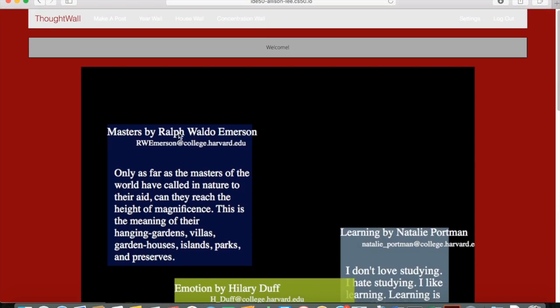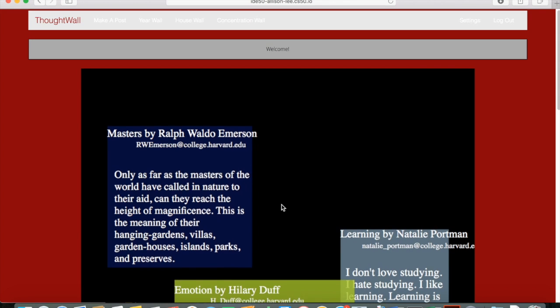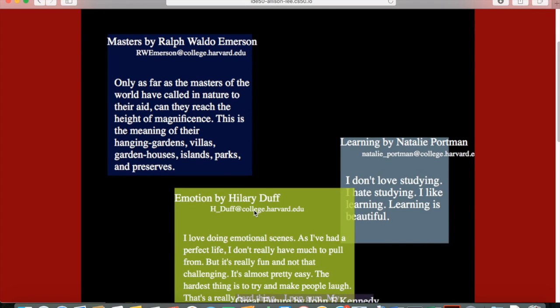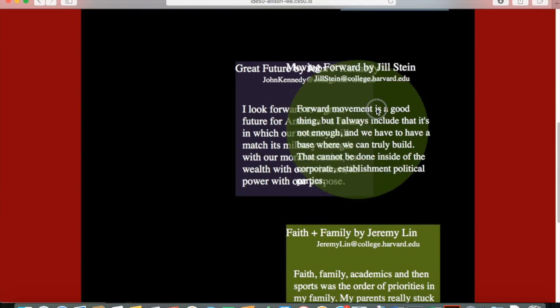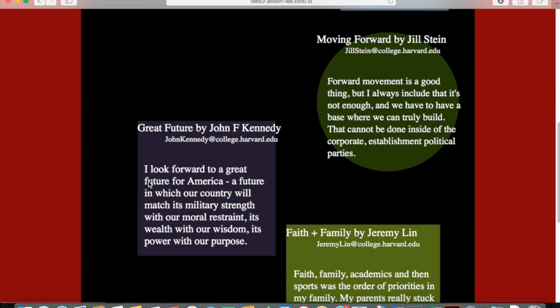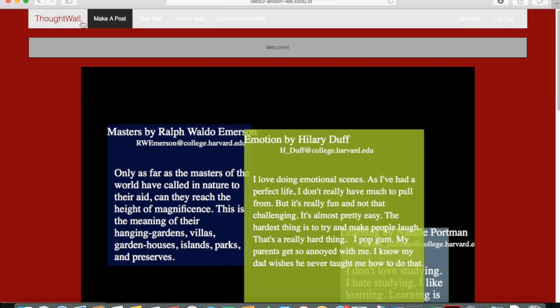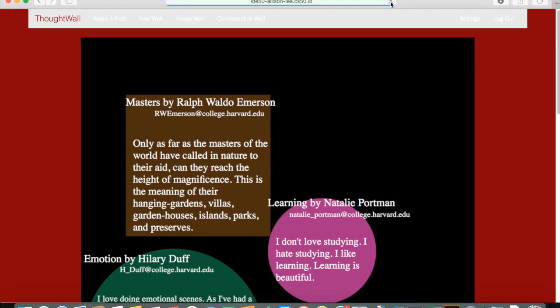And you can see all the posts on the general wall. You can also sort of move them around. So say I want to put Hilary Duff next to Ralph Waldo Emerson, I can do that. I can also drag these other ones around here, as you can see. And these colors and shapes are actually randomly generated, so if I refresh this page here, we're going to get a different set of colors, as well as shapes.